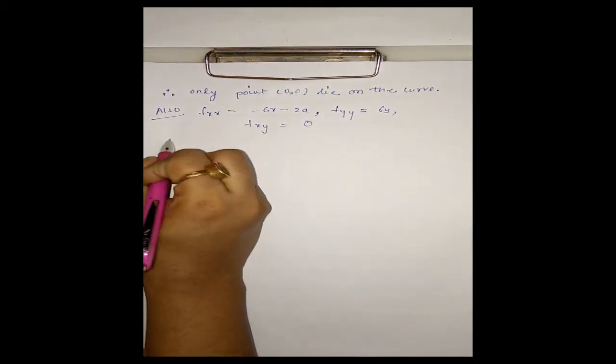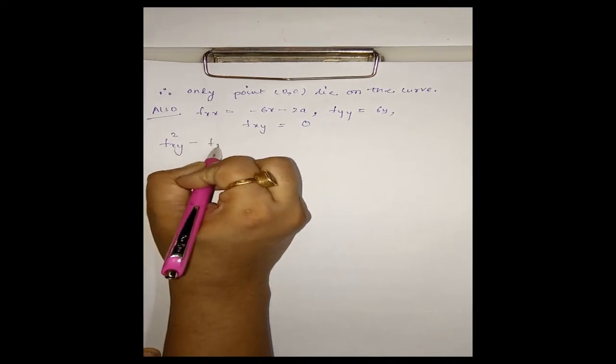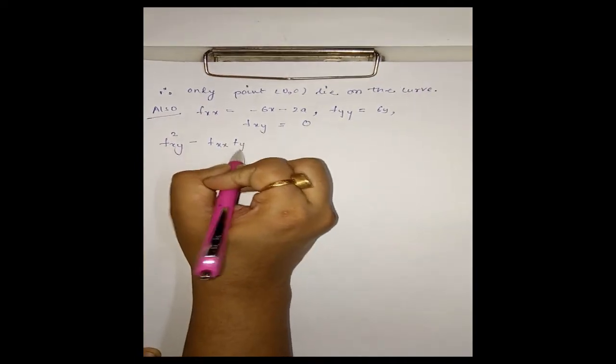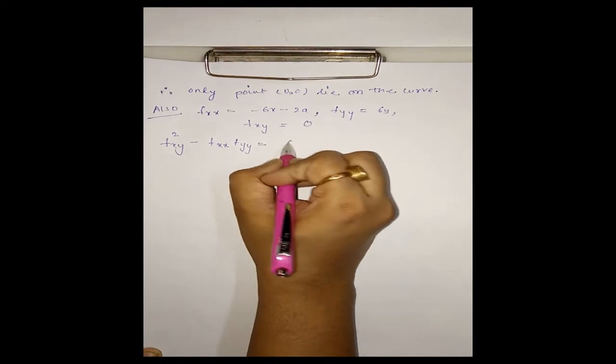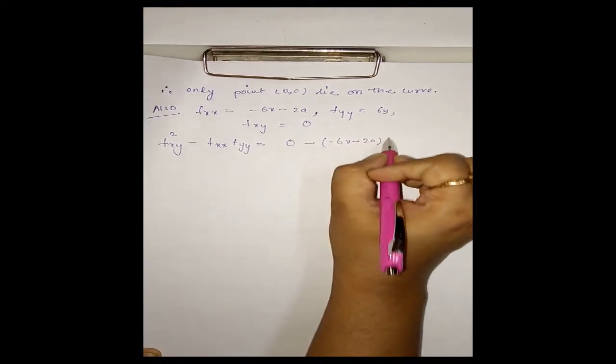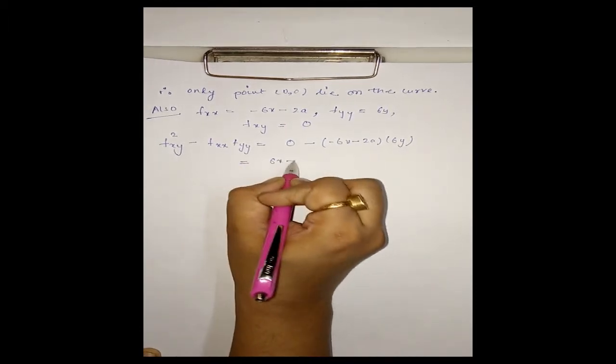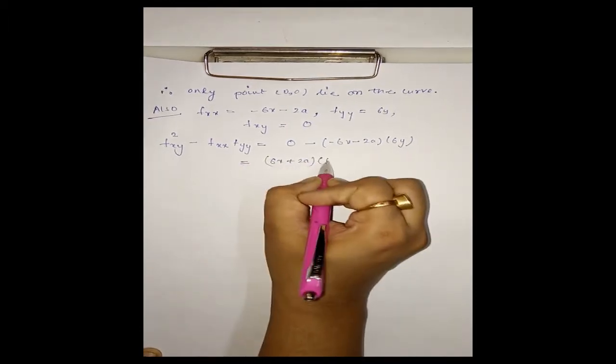Now on substituting these values in fxy square minus fxx fyy, it is equal to 0 minus (minus 6x minus 2a) into 6y. This is (6x plus 2a) into 6y.